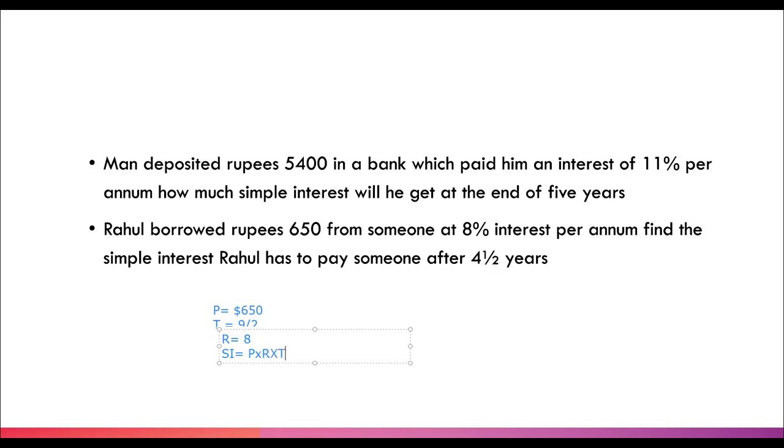That is P into R into T by 100, which will come up with 650 into 9 into 8 upon 100 into 2. And now that will come up with, give me the answer in the comment box.